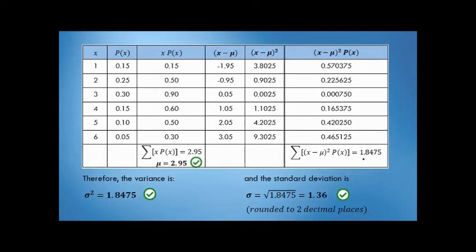And the answer is ito. Okay? So yung summation ng ating last column. So that is 1.8475.